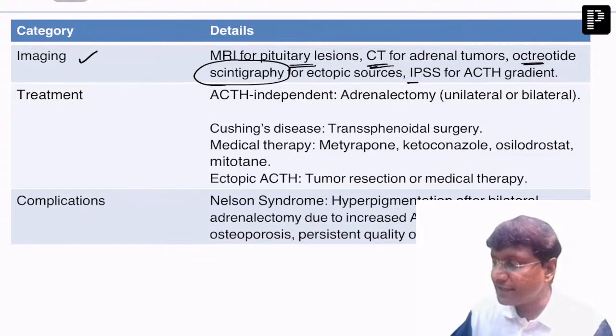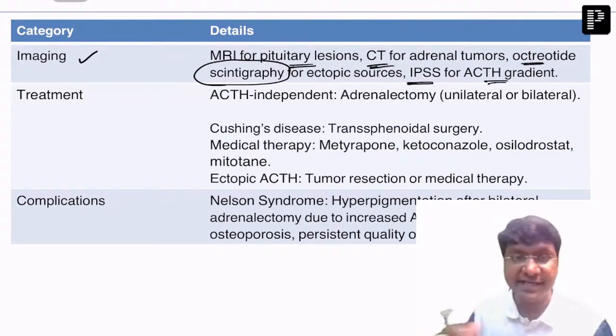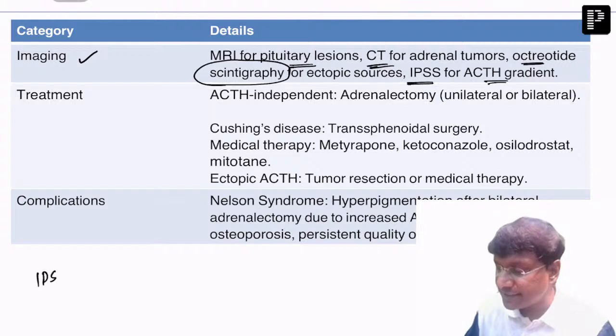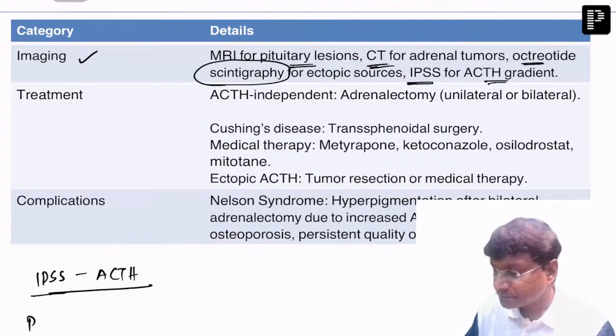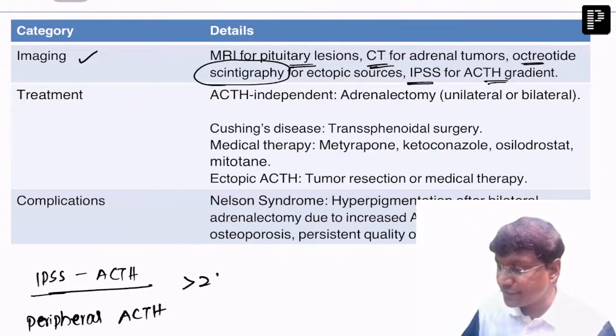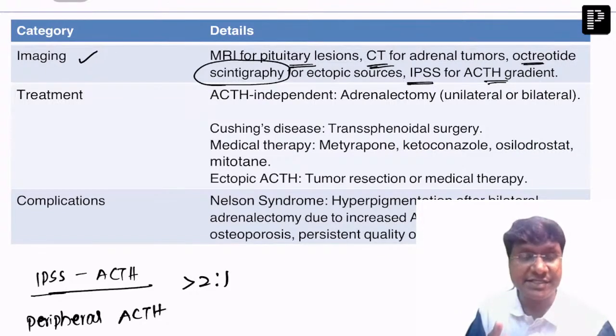And then inferior petrosal sinus sampling for the ACTH gradient. When you do inferior petrosal sinus sampling, you take the inferior petrosal sinus sample ACTH and the peripheral ACTH levels. If the ratio is more than 2:1, that is suggestive of corticotroph type of pituitary adenoma.